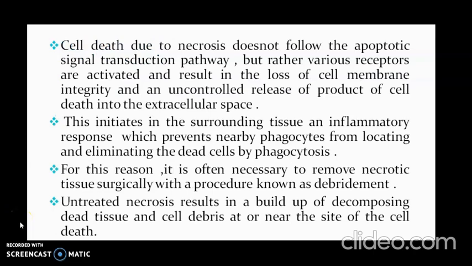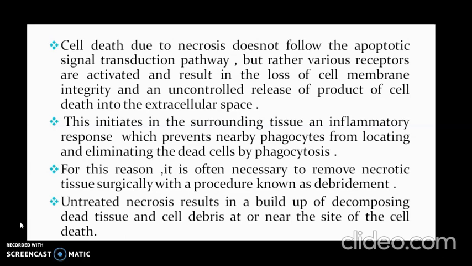The necrosis cell death doesn't follow the apoptotic signal transduction pathway, but rather it has various receptors which are activated and result in the loss of cell membrane integrity and an uncontrolled release of products of cell death into the extracellular spaces. This initiates in the surrounding tissue an inflammatory response that will prevent nearby phagocytes from locating and eliminating the dead cells by phagocytosis. It is often necessary to remove this necrotic tissue surgically. This is a procedure known as debridement.